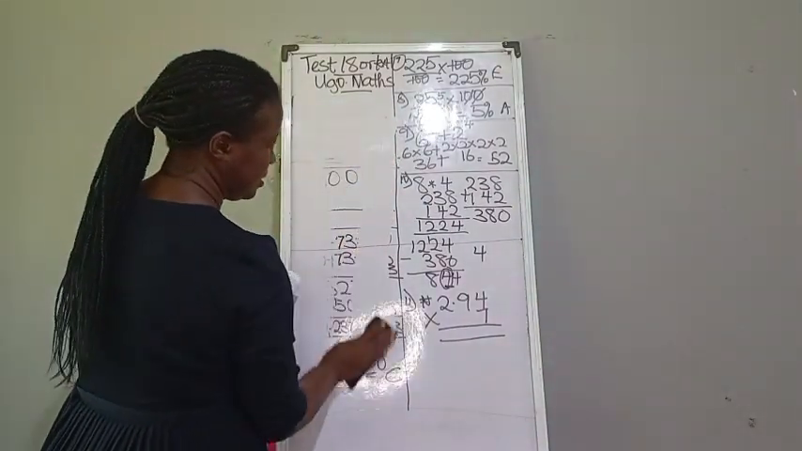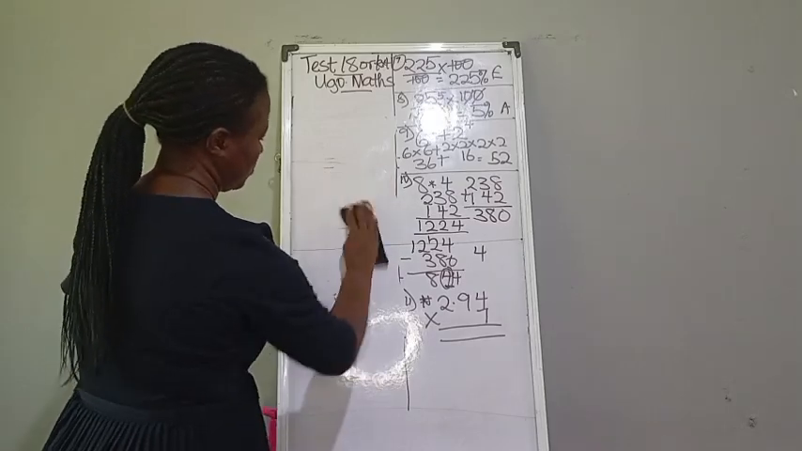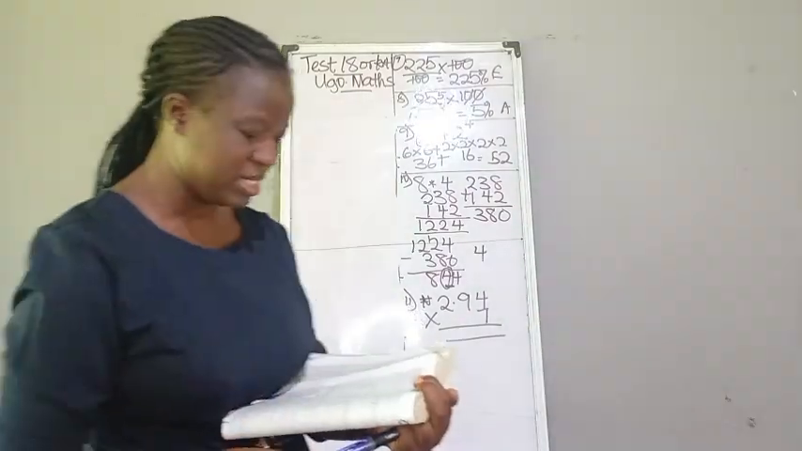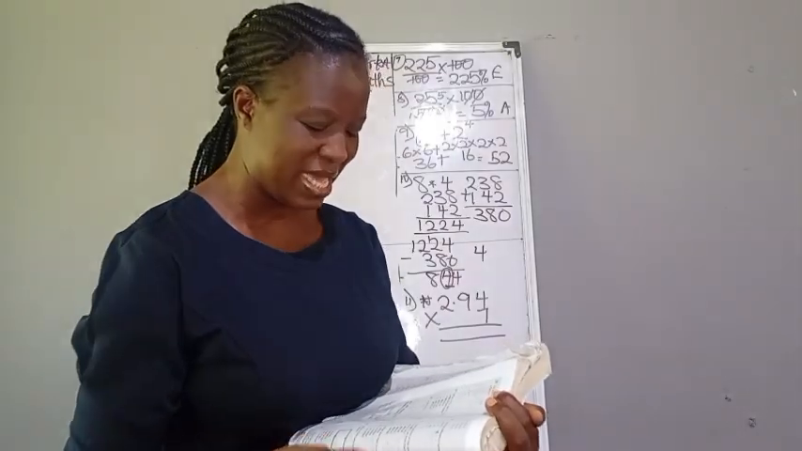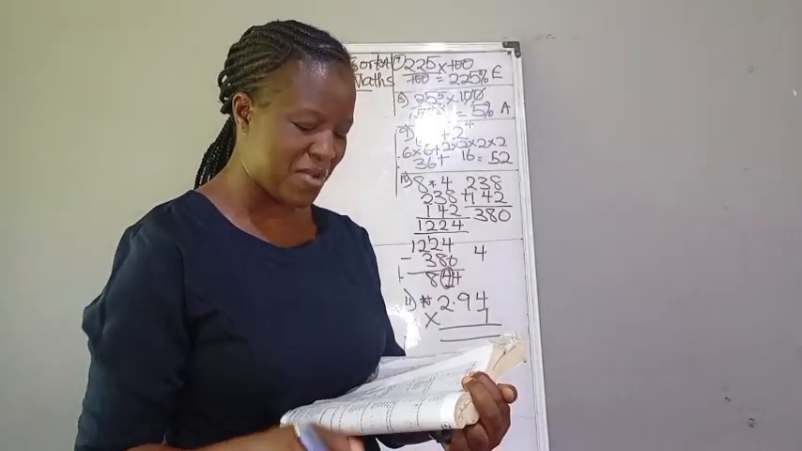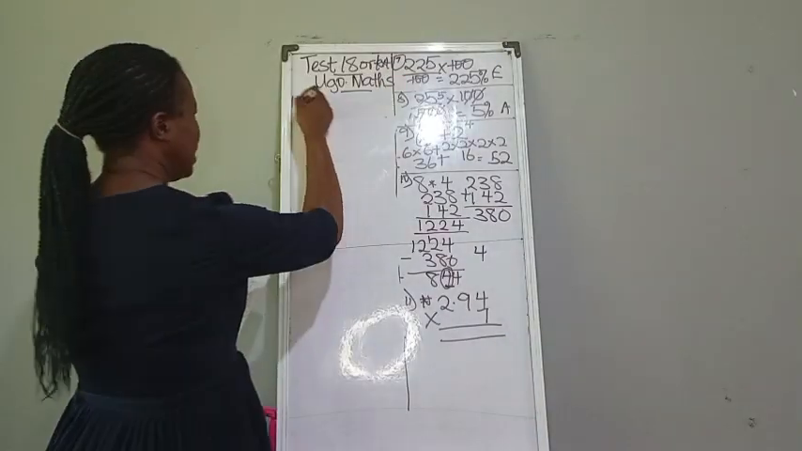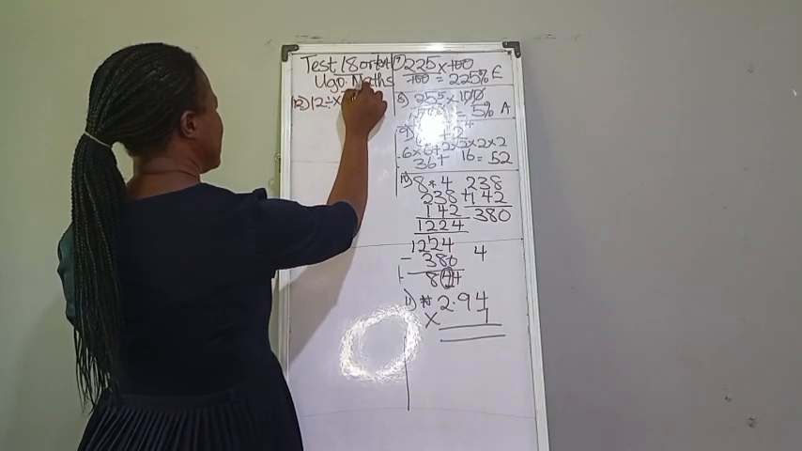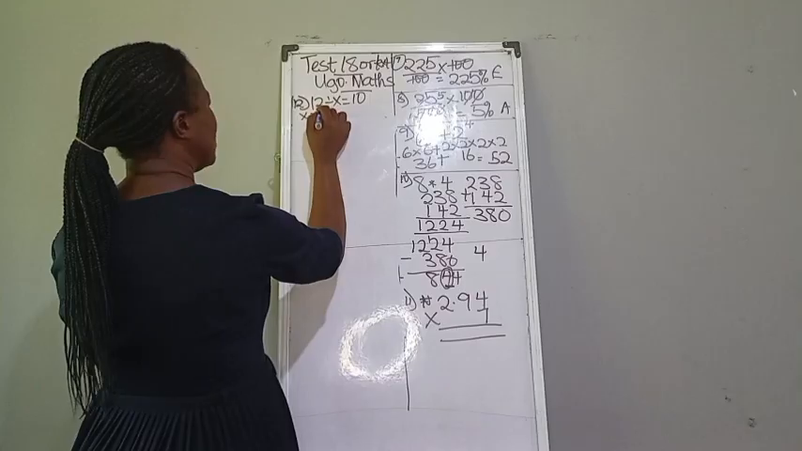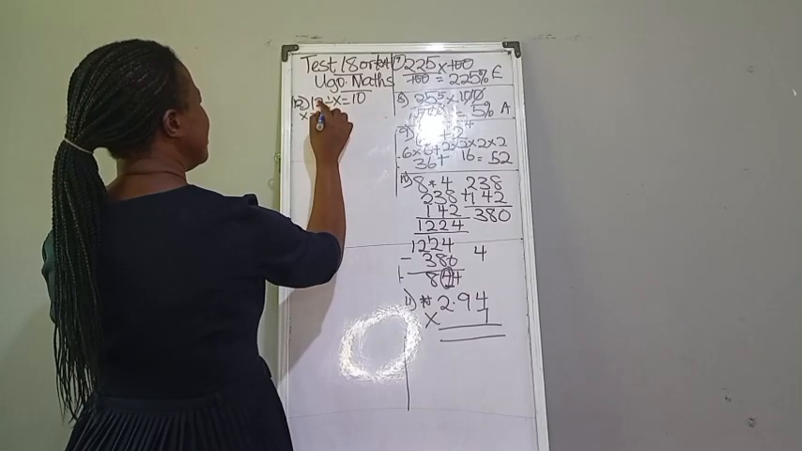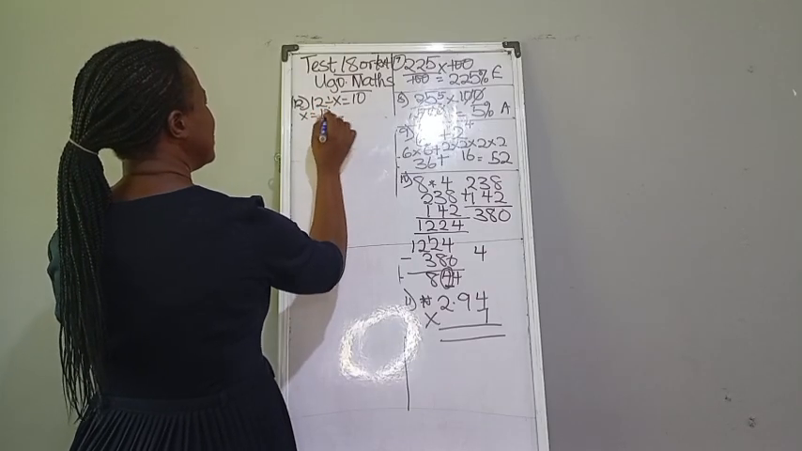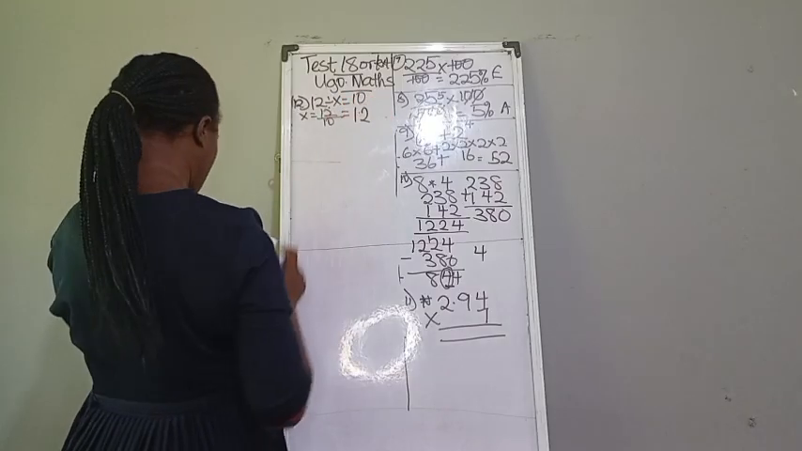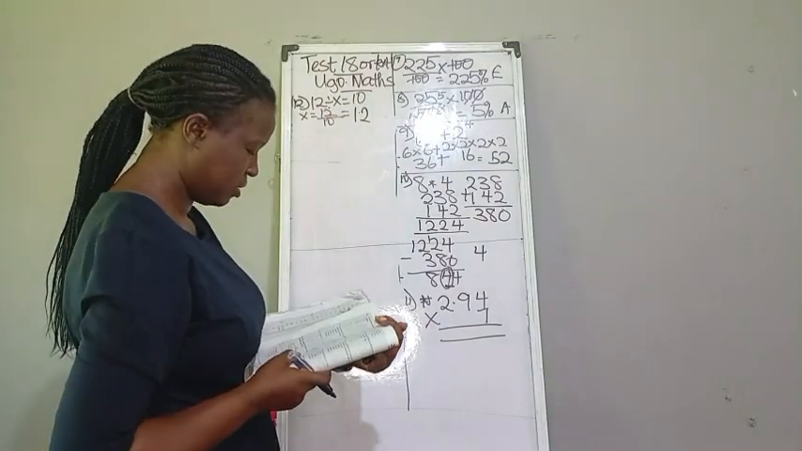Let me quickly clean this. So number 12 question says, given that 12 divided by x is equal to 10, find x. Then x is going to be what? 12 divided by 10. This is an improper fraction. So we have 1.2. We have it there. We have it as option B.